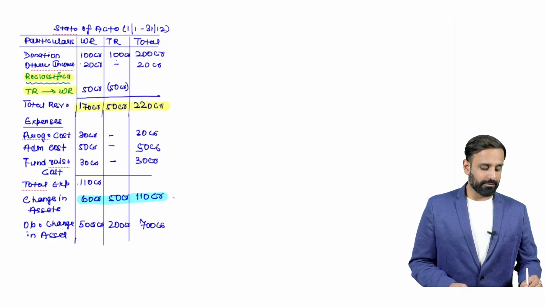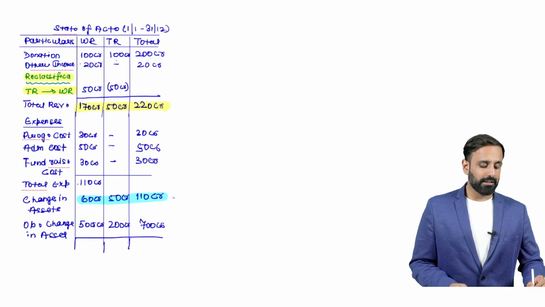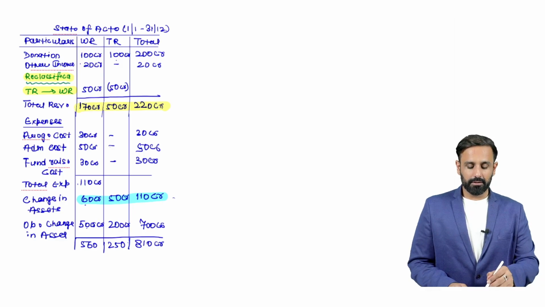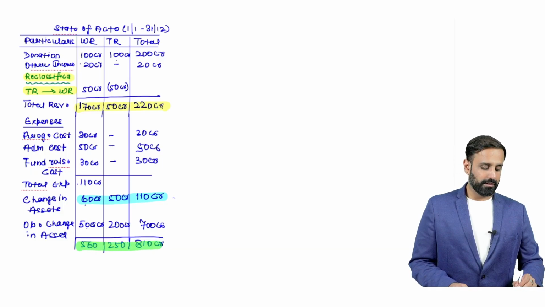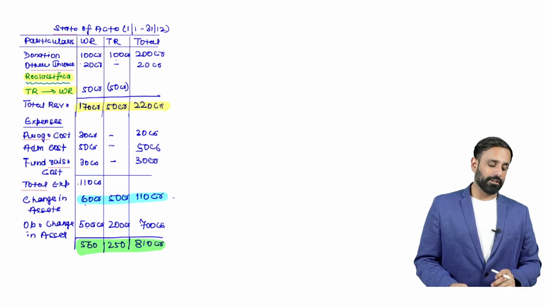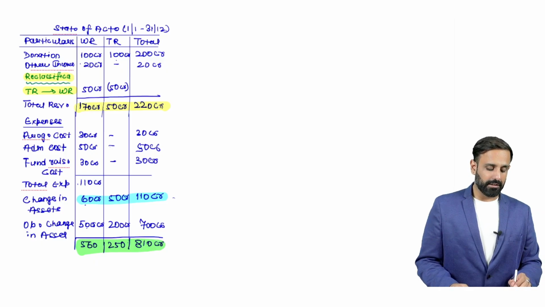So here in this case, afterwards, what we have to do, we have to do the total, and the total we will get, that is going to be 500 plus 60, that is 560 crore, then here 250 crore, and here total would be 110 crore. Right, here you can see the total would be how much? That is 110 crore. Right, so 560 plus 250 plus that is going to be 810 crore.